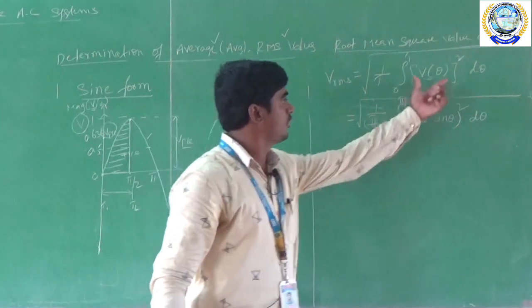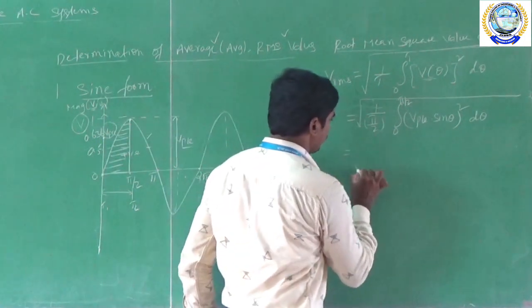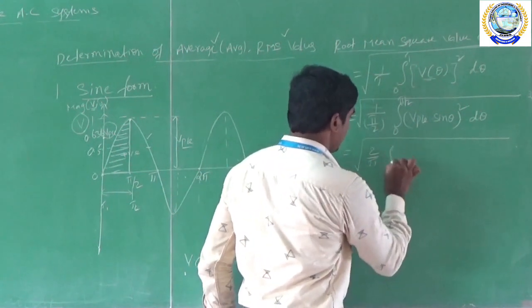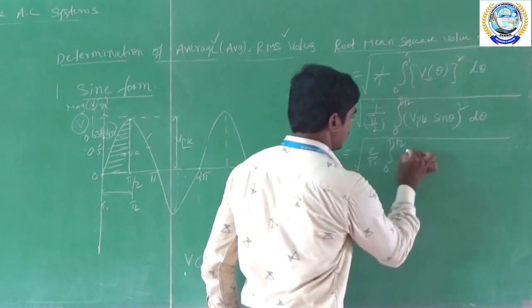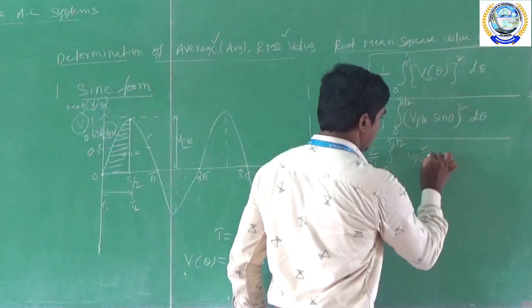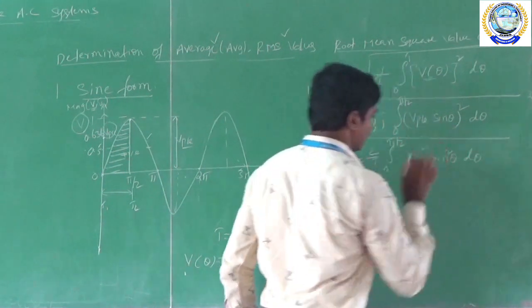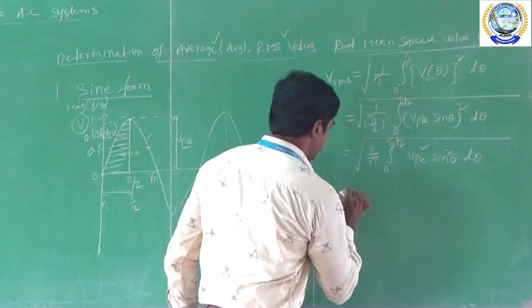After simplifying and squaring, this becomes 2 by pi, integral from 0 to pi by 2, Vpk whole square into sin square theta d theta. This is the simplification. Now I am taking Vpk outside.